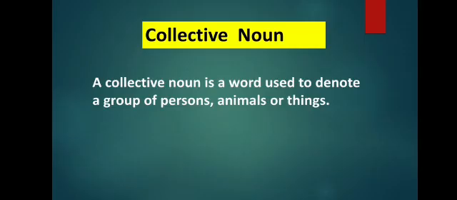So children, what are collective nouns? A collective noun is a word used to denote a group of persons, animals, or things. So when I have a group of persons or animals together, instead of calling them a group of animals or group of persons, I can use some special words which are called collective nouns.